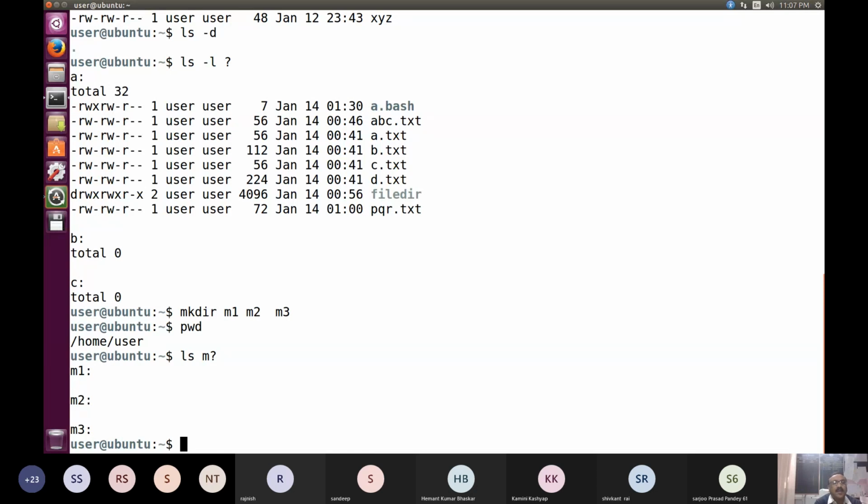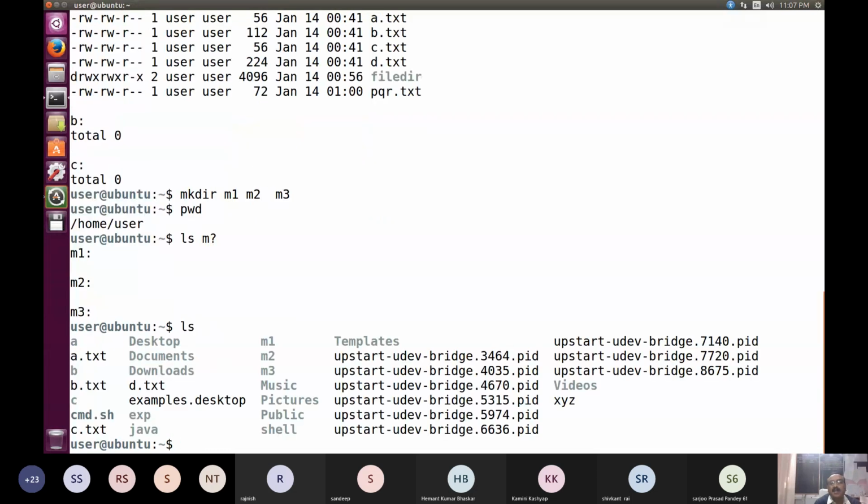And after that, whatever I have given like ls, after I am giving m, right? Because if I am giving ls only, I'll be having many files and directories displayed on the screen. So you have to choose that. You have to see that here I am having m1, m2, m3.